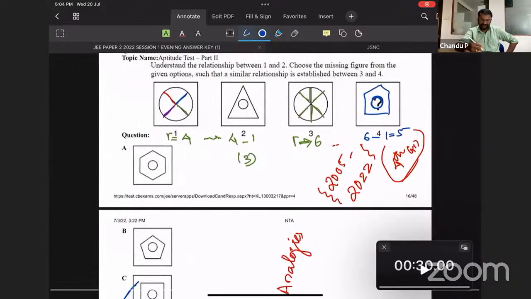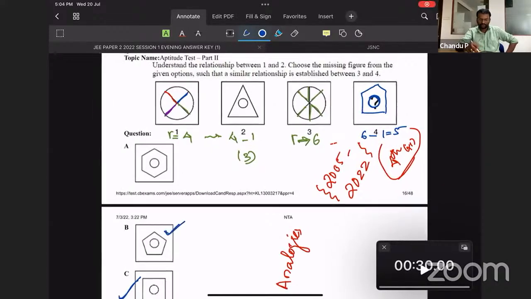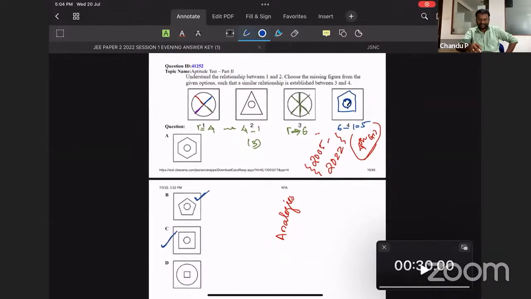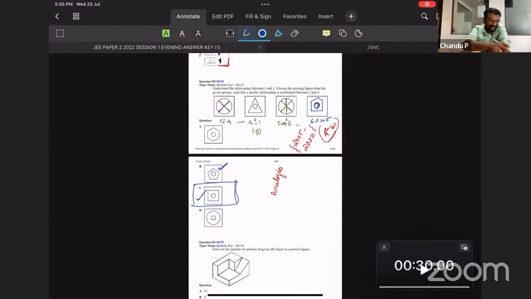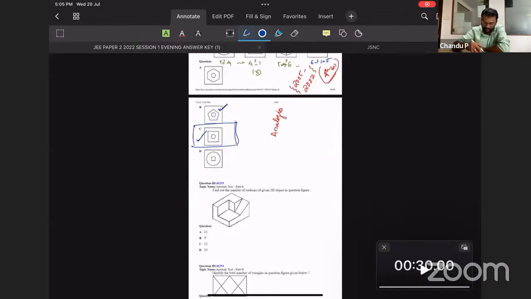In that manner, we can give the benefit of the doubt to option B also. But as per the key, option C is right, and there is a separate logic for option C. Somewhat similar logic is applicable for option B also. Anyway, we'll leave the ambiguities here and move on to the next question.